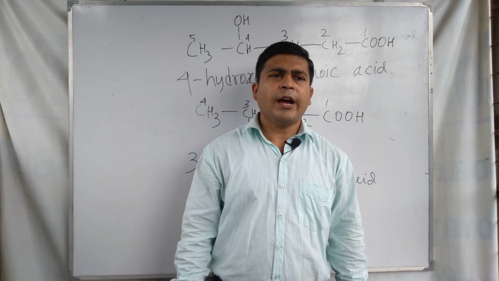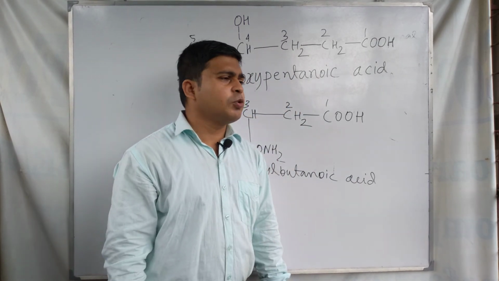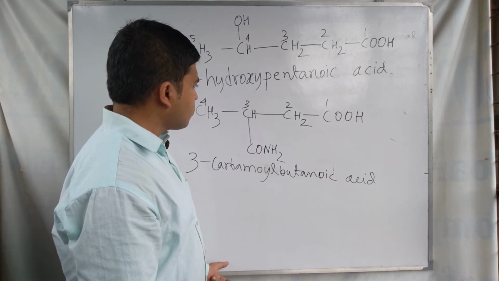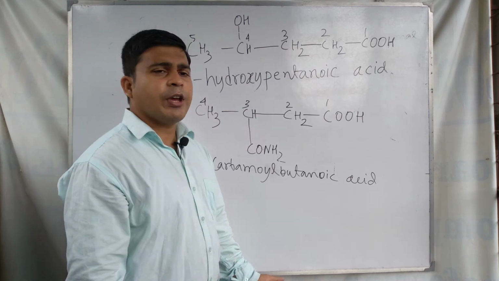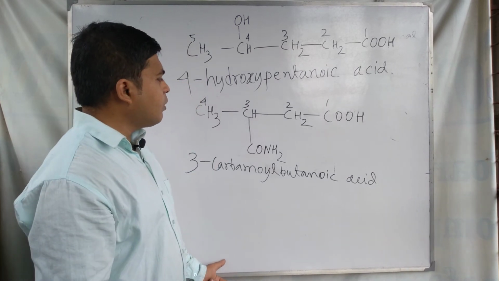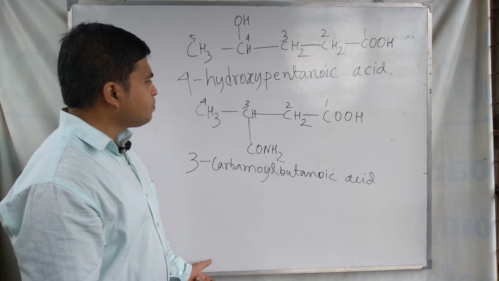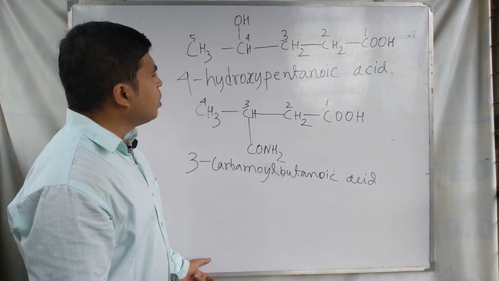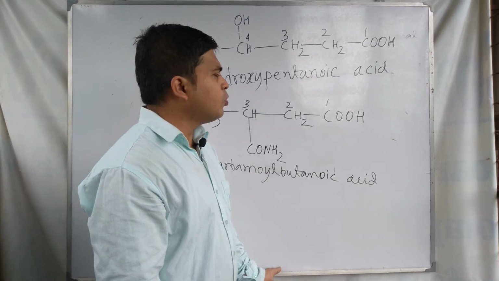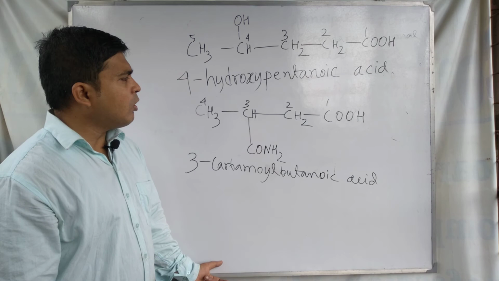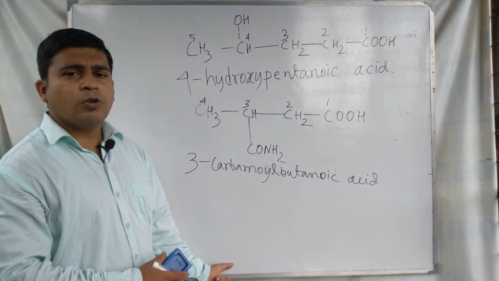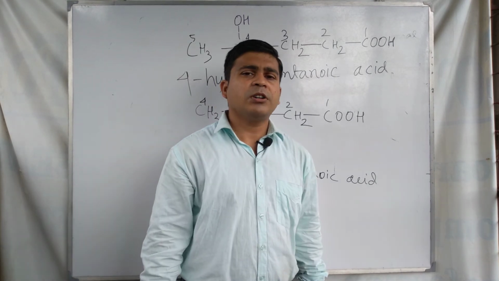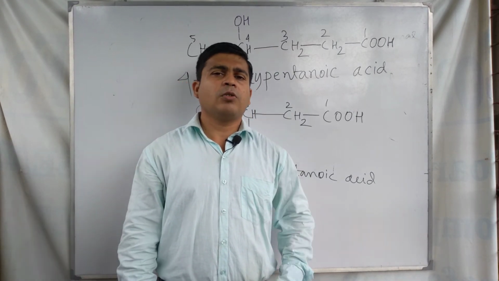In that case you have to choose which one is the principal functional group and which is the secondary functional group. After that you can write the IUPAC name of the compound. You can take other examples also to know this topic of functional groups: one is the primary functional group, another is the secondary functional group or substituent.